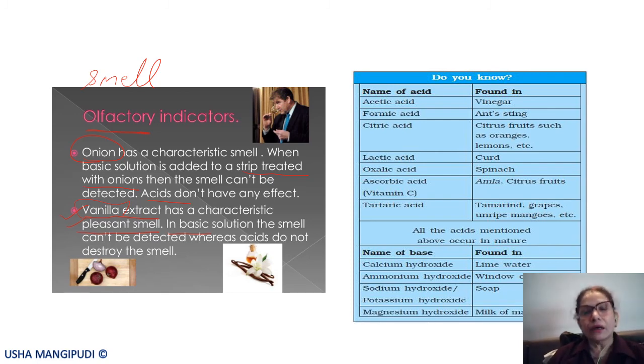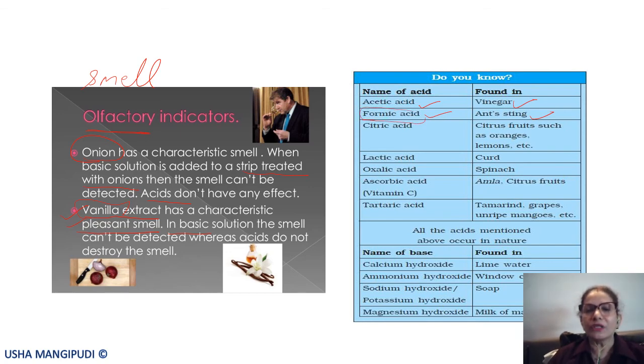So let us see where these acids are found. We have learnt about acids, right? Acetic acid is found in vinegar, as I have already mentioned, which is used a lot in Chinese food. Then formic acid is found in ant sting. At some point of time, whether when you were little kids or standing at bus stops, you must have been bitten by an ant. The ant bites, and you feel very itchy and irritated. That is because of this formic acid.